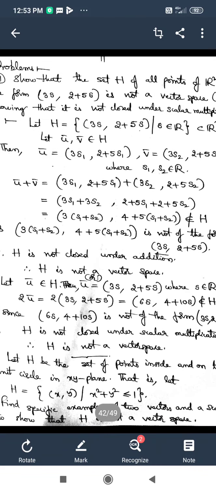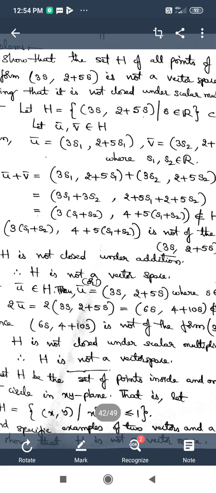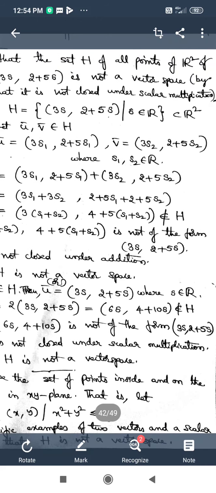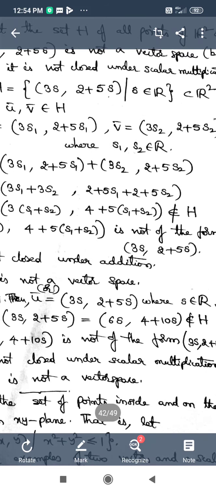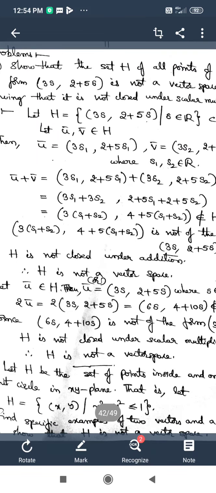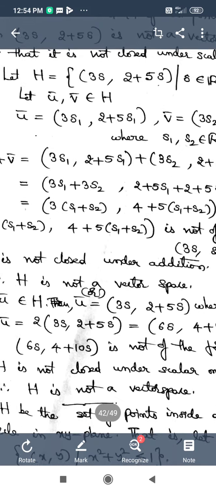And now the resultant vector u bar plus v bar is 3 times s1 plus s2 comma 4 plus 5 times s1 plus s2. Here we can see that this definitely is not an element of H, because every element of H should be an ordered pair of the form 3s comma 2 plus 5s. But here we got 3 times s1 plus s2, which is of the form 3s. We can consider it like that. But 2 plus 5s, it should be there, 2 plus 5s.